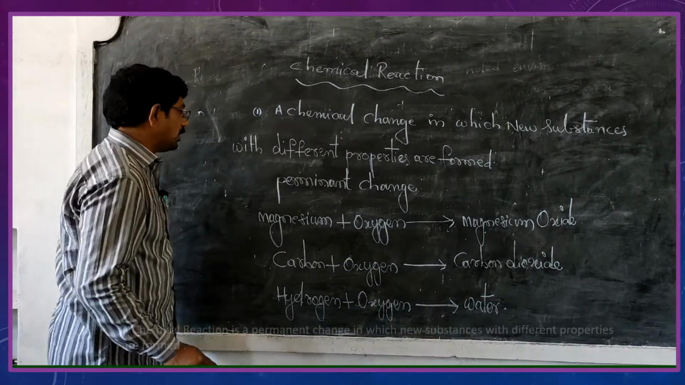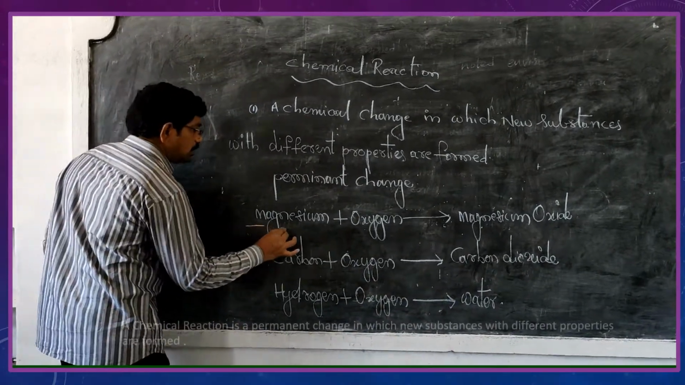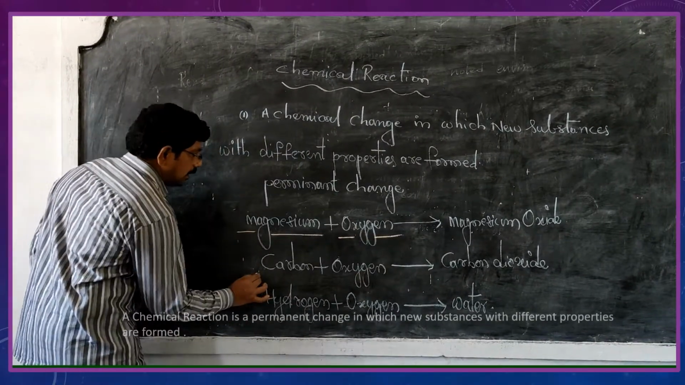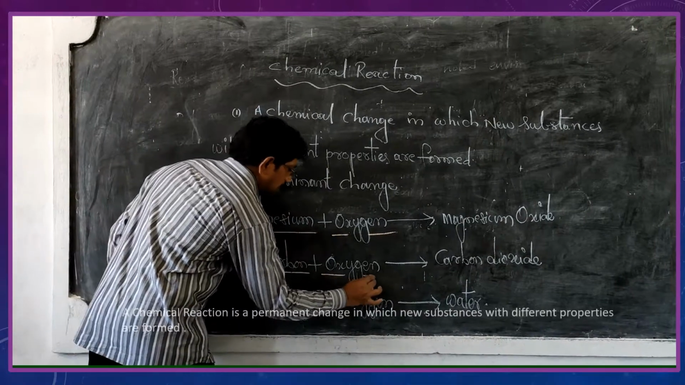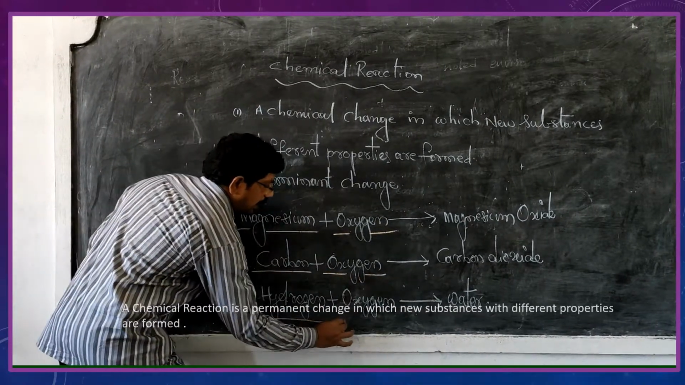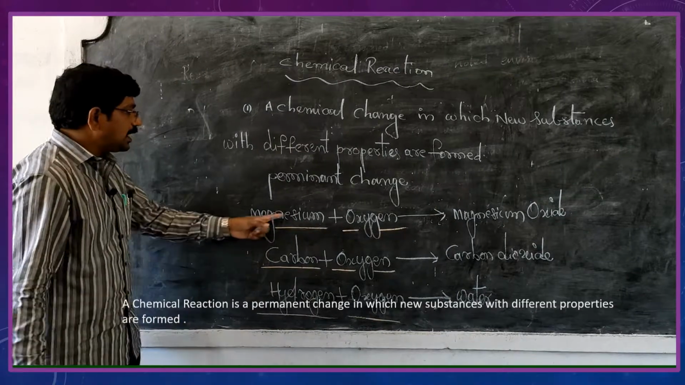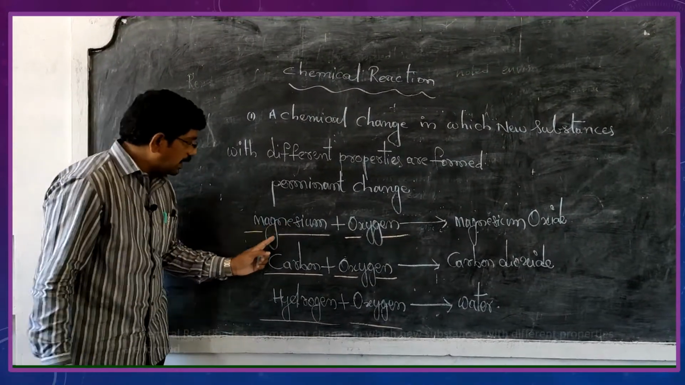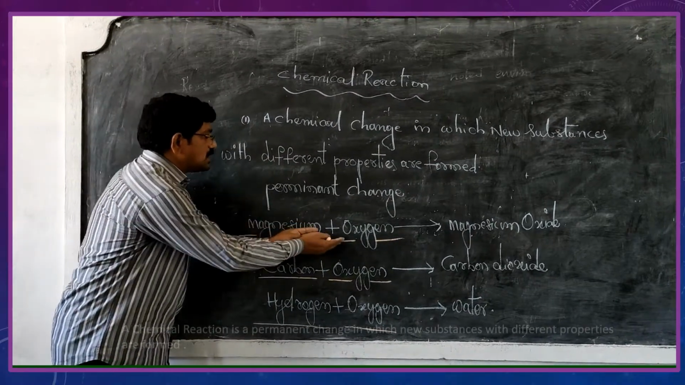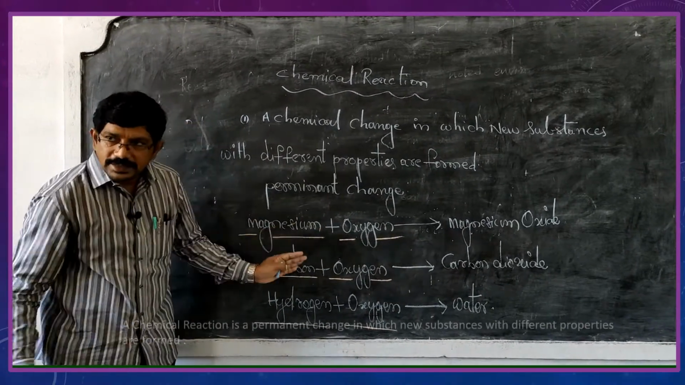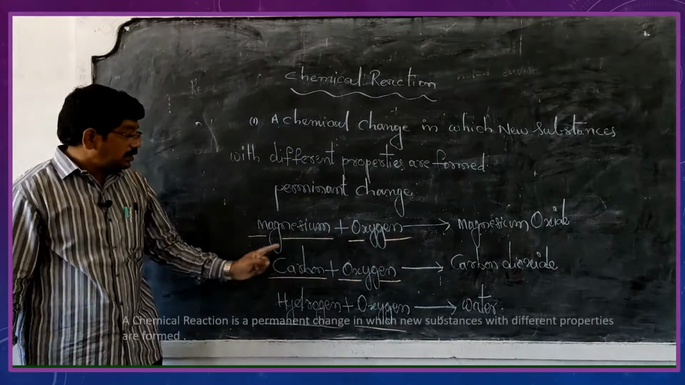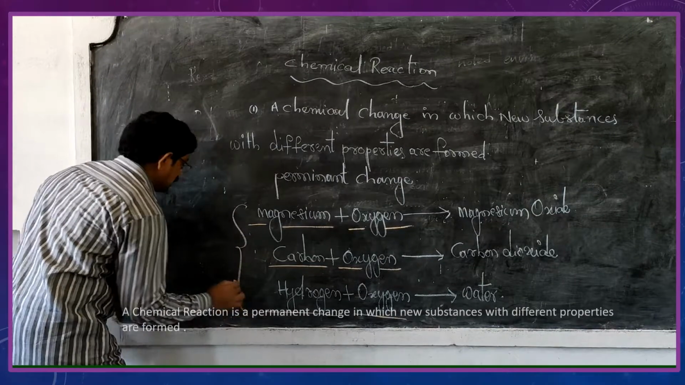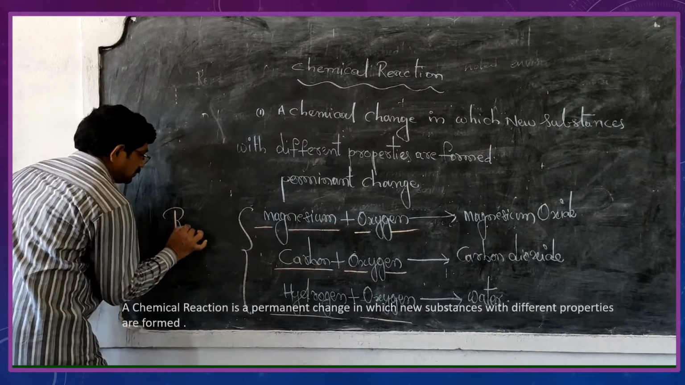Now observe this one. Magnesium and oxygen. Next, carbon and oxygen, hydrogen and oxygen. These are the initial substances, meaning before the reaction, these substances take part in the chemical reaction. These initial substances are known as what we call reactants. Reactants.